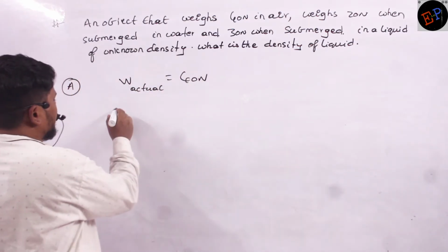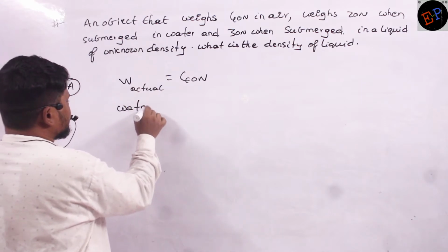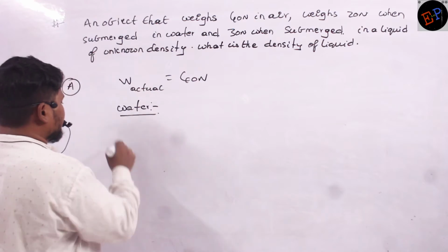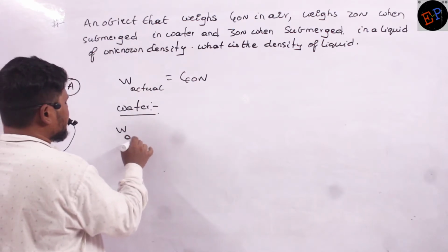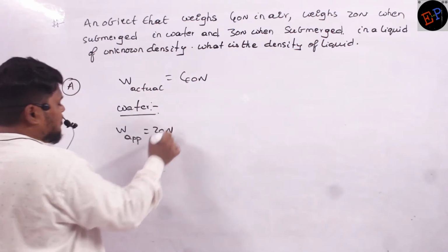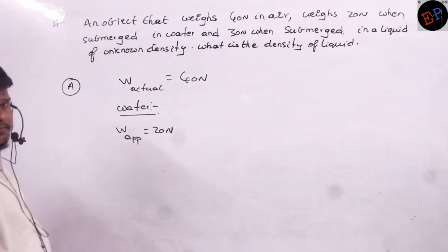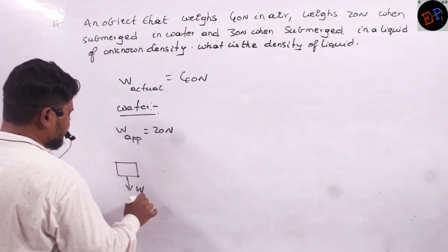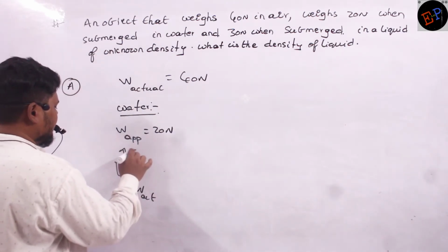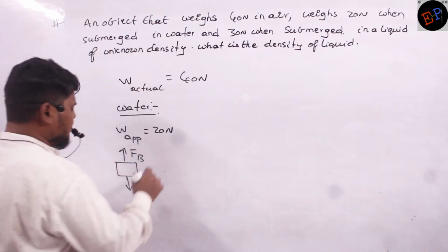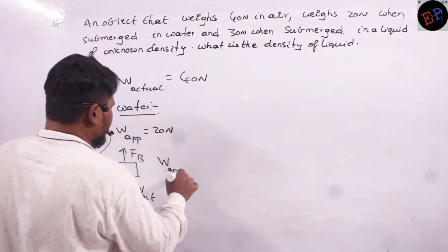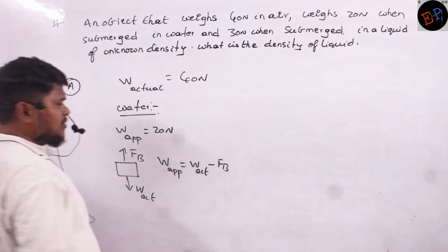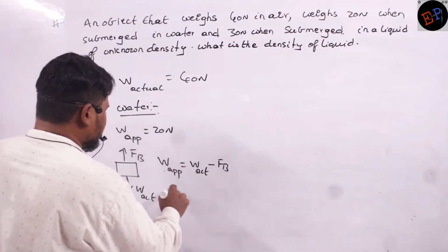And when you submerge this completely inside water, it weighs only 20 Newton. It means the apparent weight inside water is 20 Newton. And how do I get this apparent weight? The actual weight of the body acts downward, and the force of buoyancy acts in the upward direction. Therefore, what is the formula for apparent weight? Apparent weight is equal to actual weight of the body minus force of buoyancy. That's all. So actual weight is 40.